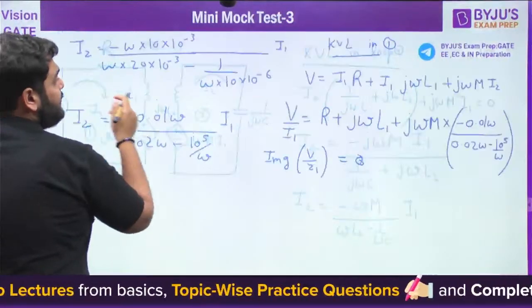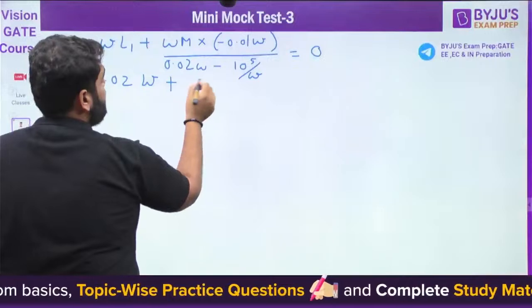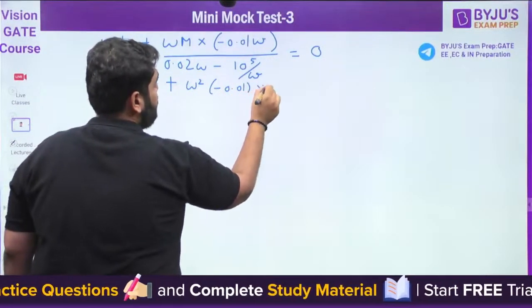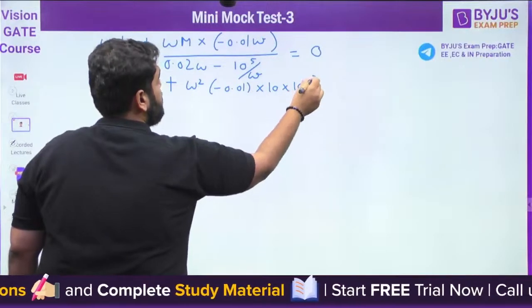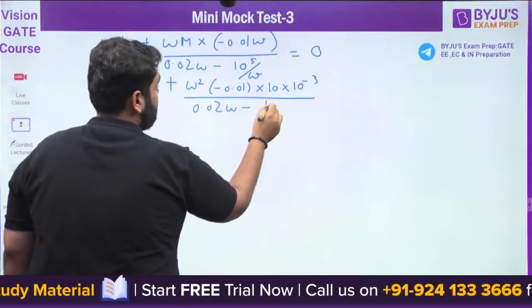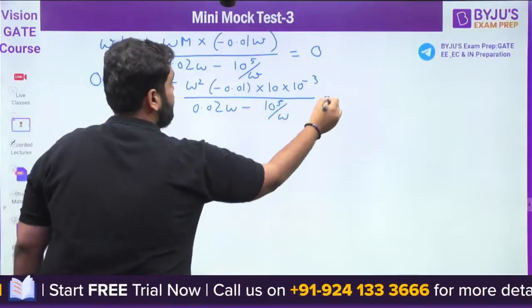M is given 10 millihenry. So it will be omega square minus 0.01 into 10 millihenry divided by 0.02 omega minus 10 raised to power 5 by omega equal to 0.